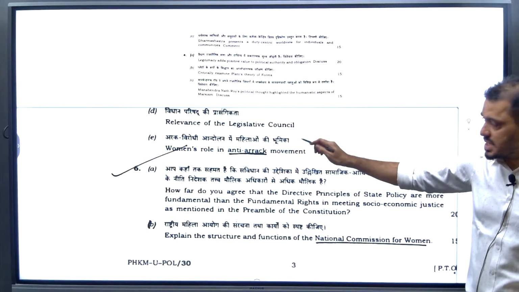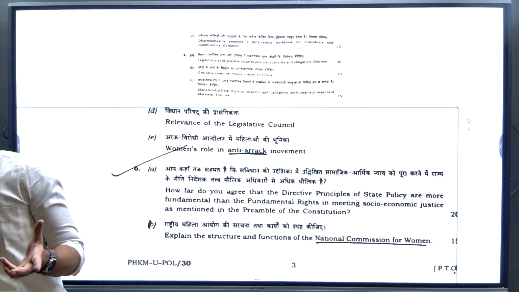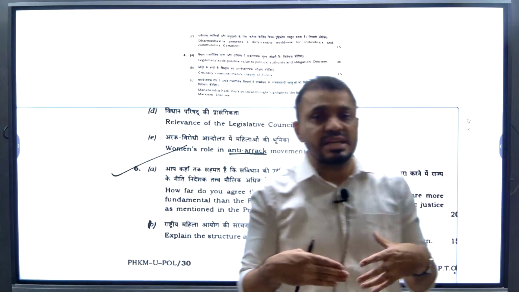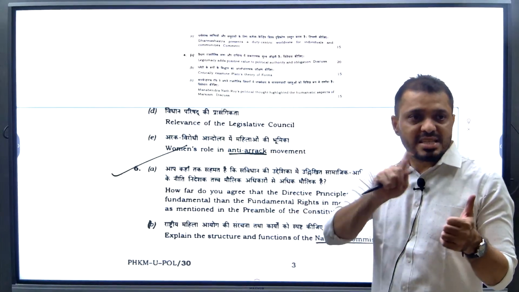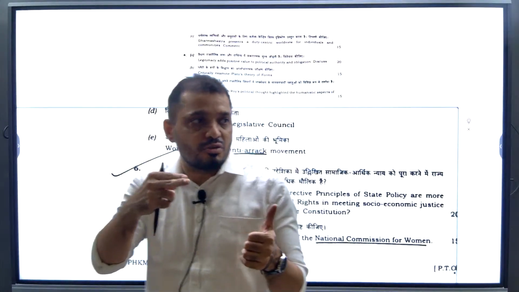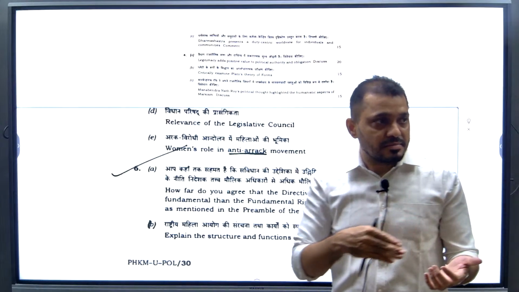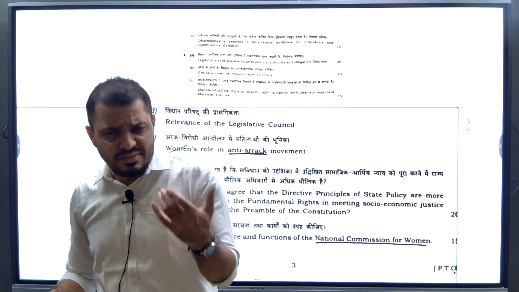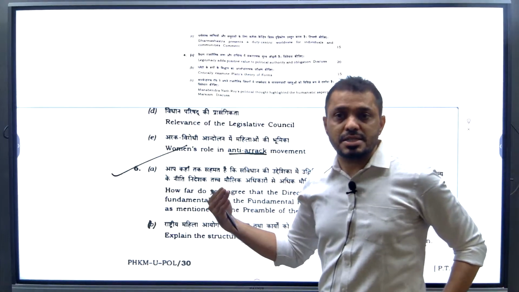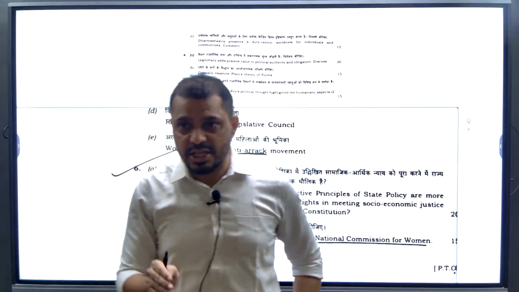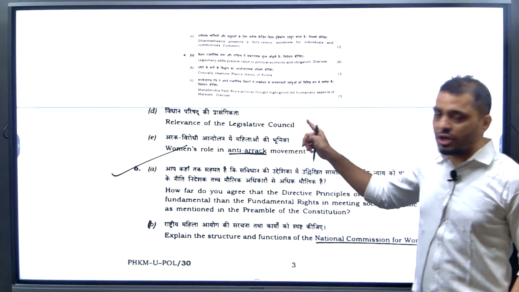Then relevance of the MLCs, Legislative Council. I told you how many states in India have a bicameral legislature? 6 states have a bicameral legislature. This question is about the legislative councils. What is the importance of the legislative councils? Obviously, when a law is made by the assembly, the legislative council will check that law. It will review the law, whether it was done without much thinking. In the same way, in the legislative councils, some people come from graduates, some from teachers, and their representation will be there. Some experts will be nominated by the governor. Their representation will be there. That you have to write here.